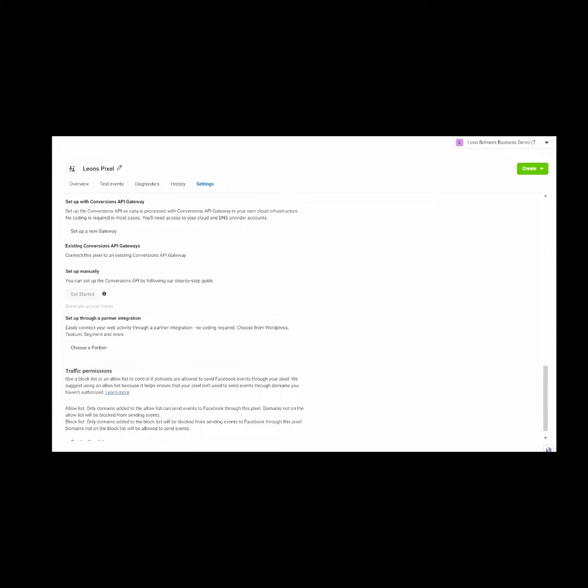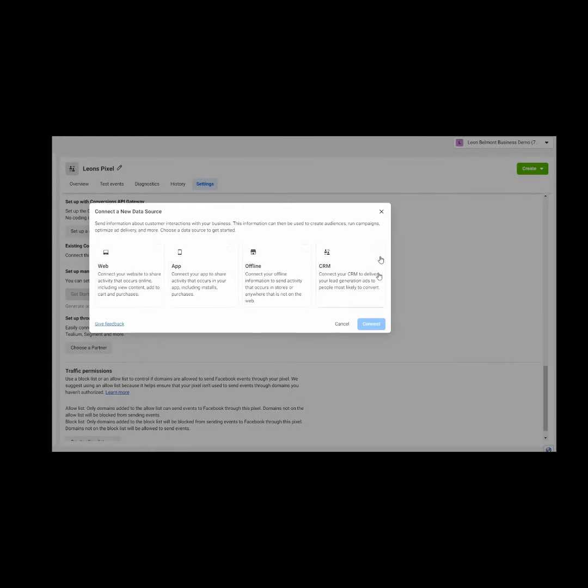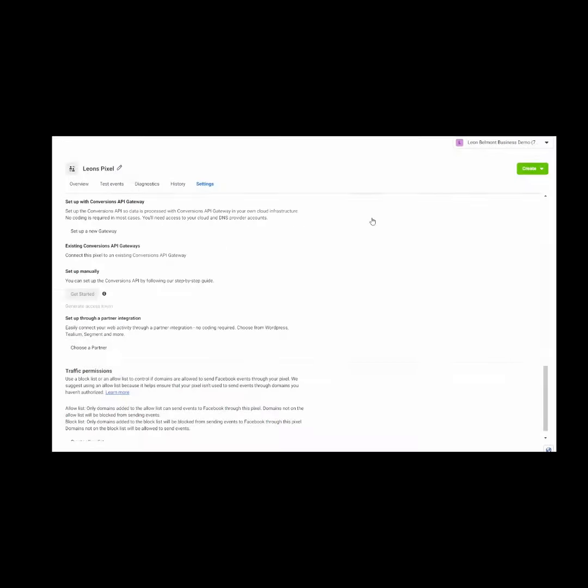You would go to the Events Manager in the Business Suite, and from there, you would connect a data source. Go to CRM Connect, use the API key in your account, and you create a pixel. And you'd need the pixel ID, at which point you would also generate an access token. The option for that will appear when everything is set up correctly in your Facebook account.